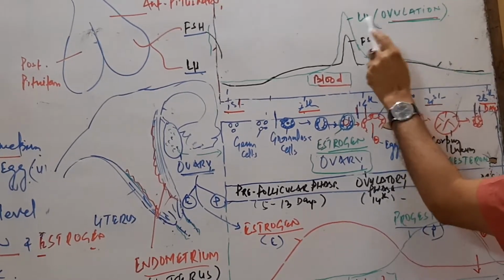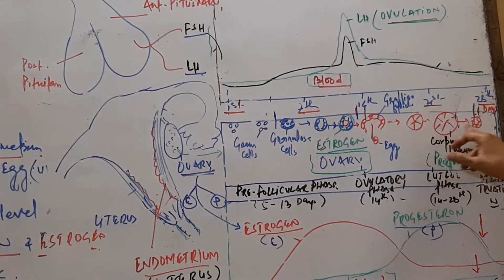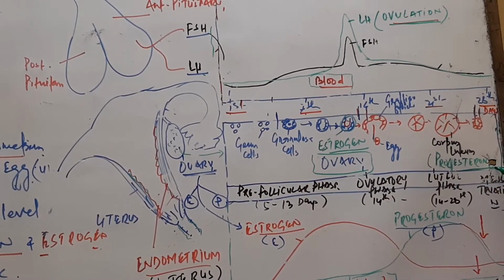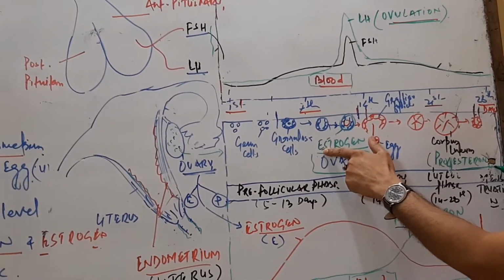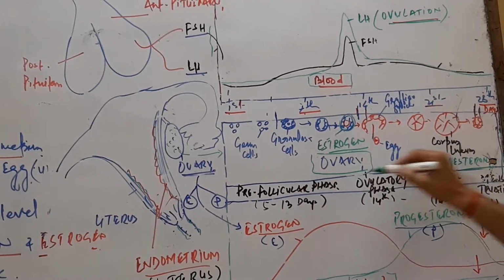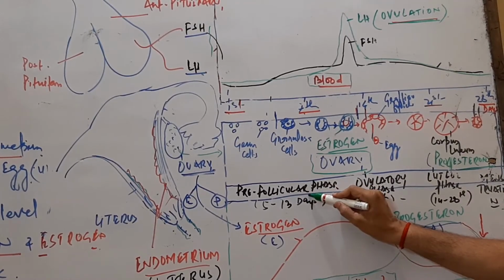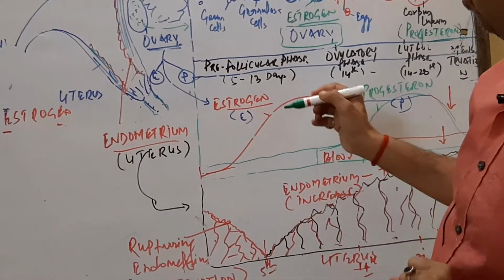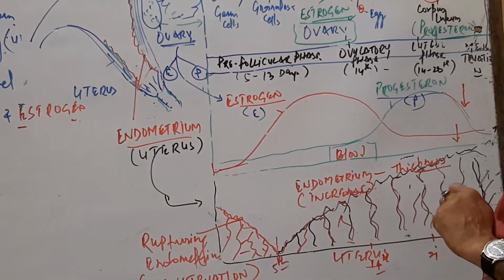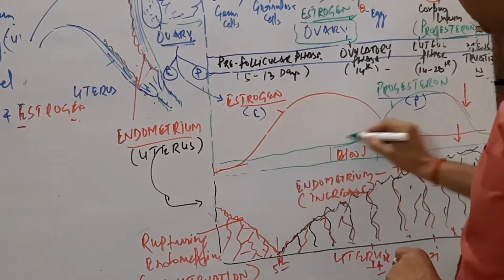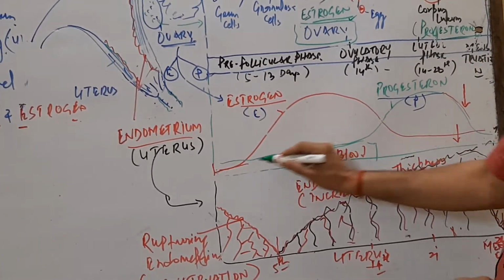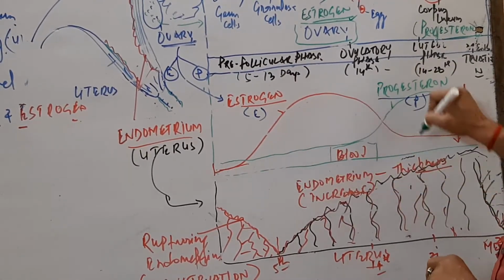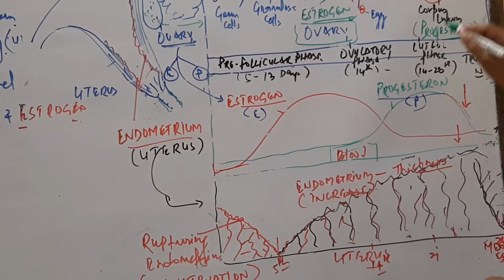This is at its maximum in this stage, and then the follicle turns into the corpus luteum, which secretes another hormone, progesterone, while estrogen is secreted from the theca cells of the follicles. So these are the phases in the ovary: pre-follicular phase, ovulatory phase, luteal phase and menstrual phase. Now the ovary secretes 2 hormones, estrogen and progesterone. During the first 14 days, the estrogen level increases.